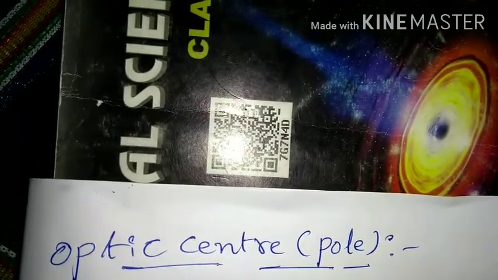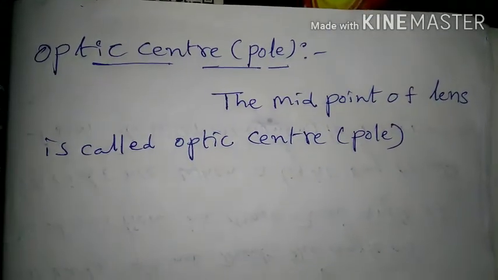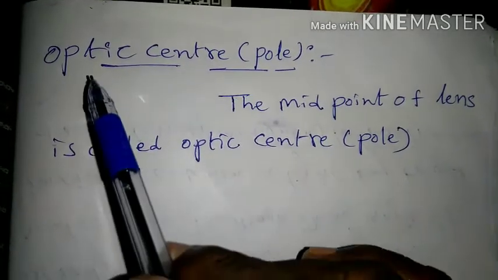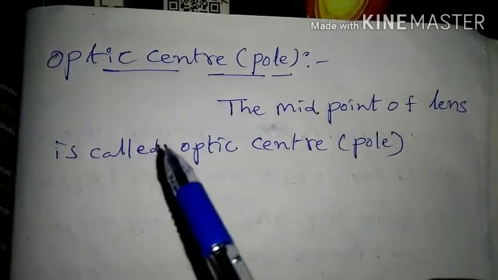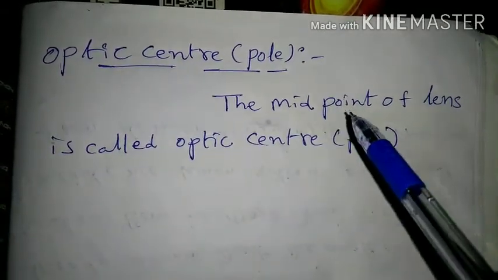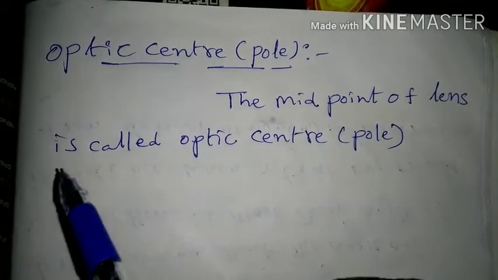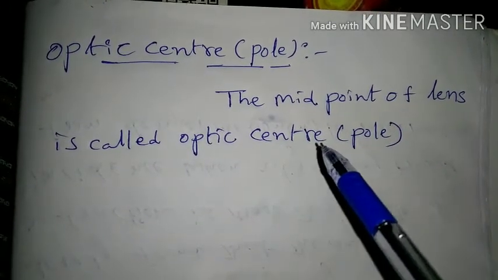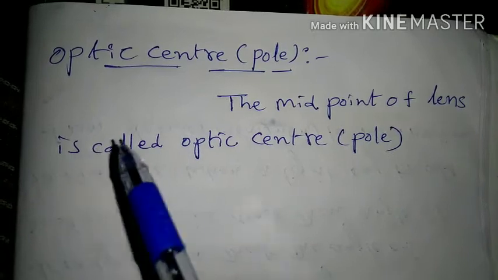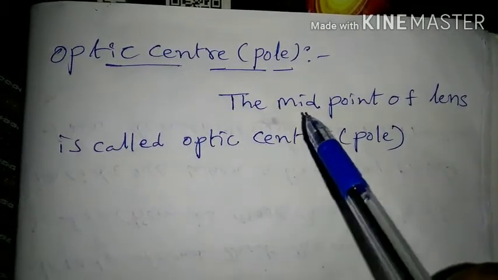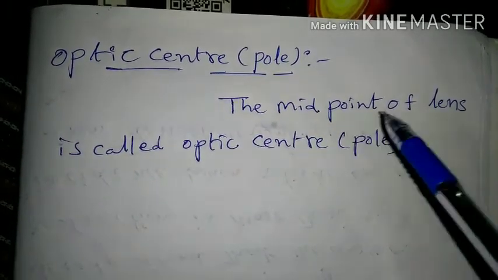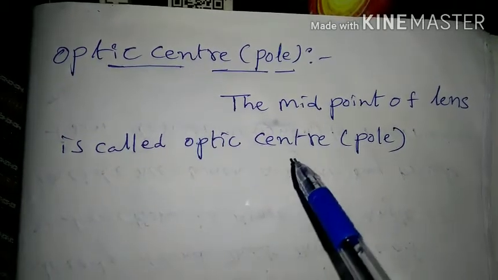Okay, this is the definition. I have written the definition. The midpoint of the lens is called optic center or pole. Mid means the middle point of the lens is called optic center. Okay, explanation.